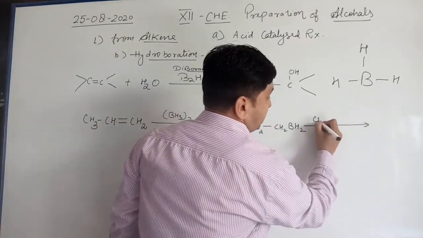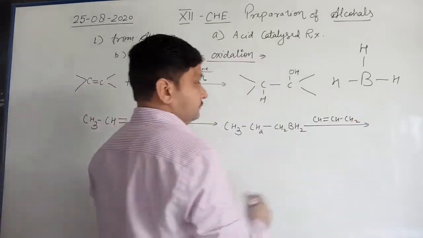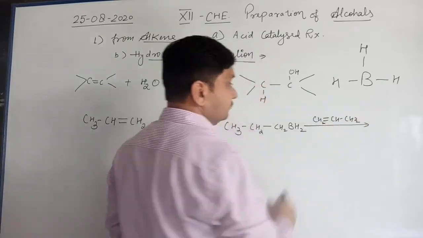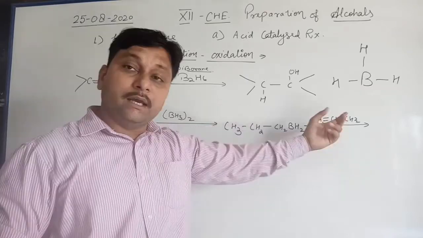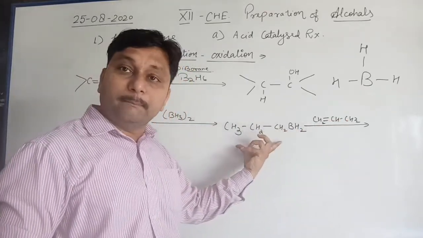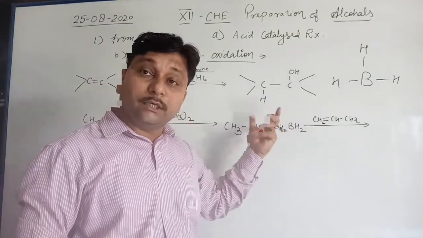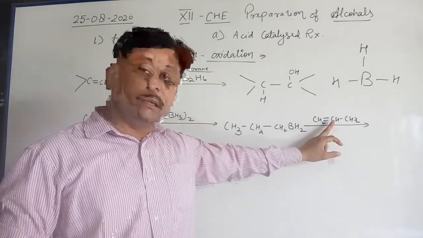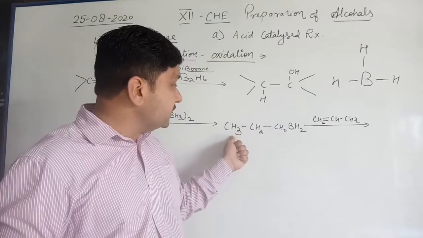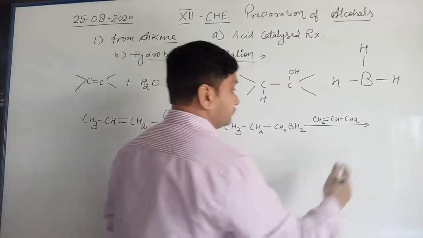Further on this compound, one molecule of alkene, CH2=CH-CH3, will be added. Another molecule of alkene is added on this compound. See here, there are two H's remaining. So one of the H again goes on the carbon atom where the number of hydrogens is less, and the remaining portion CH3CH2CH2BH goes on CH2.